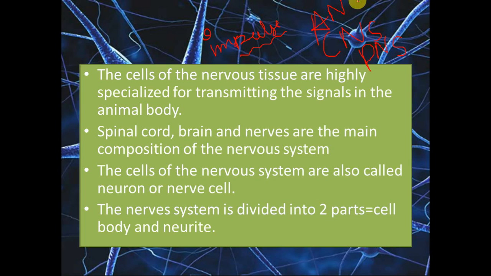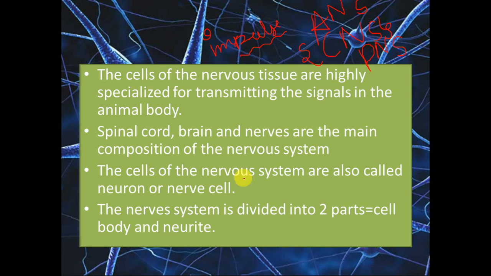So this is all about the chapter control and coordination. CNS means central nervous system, PNS is peripheral nervous system, and ANS is autonomous nervous system. These three include the nerves, but the second point, it just includes CNS. That CNS includes brain and spinal cord. So these both are important. The peripheral nervous system might also be included, but the main point is CNS.